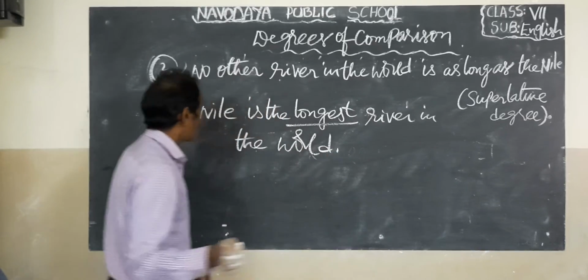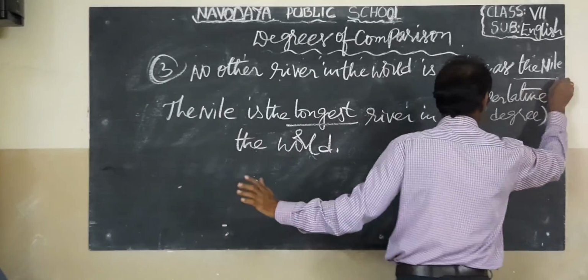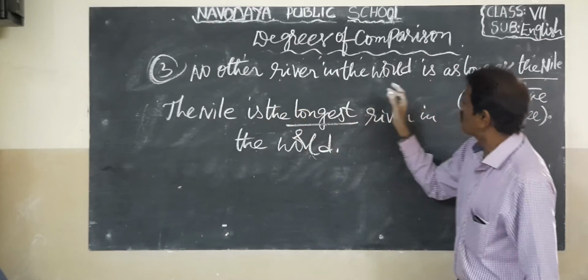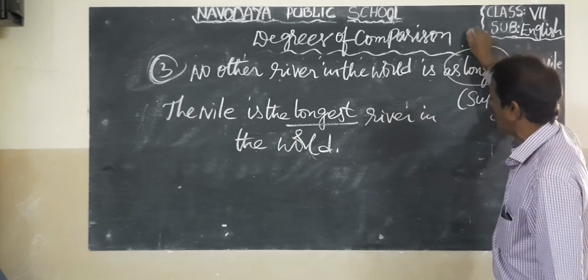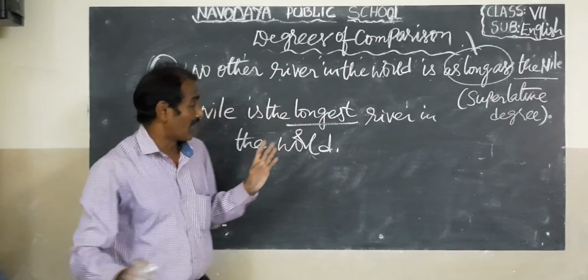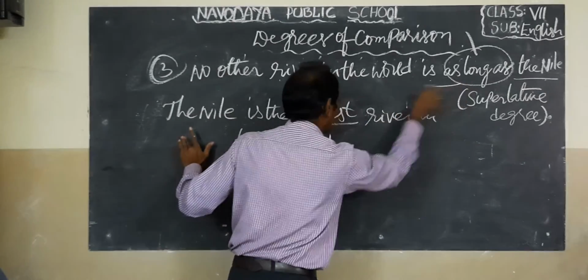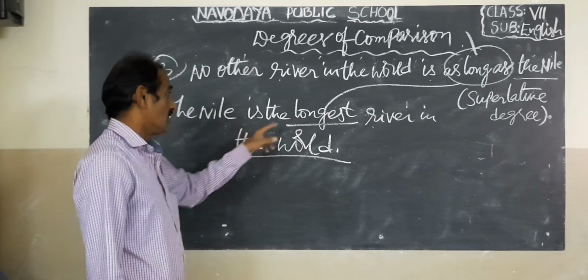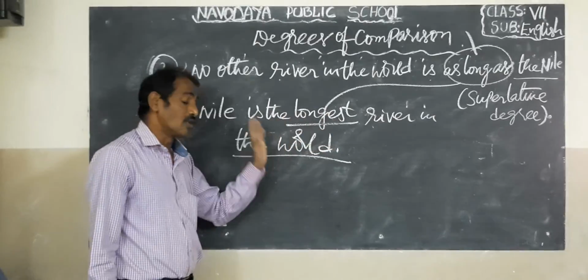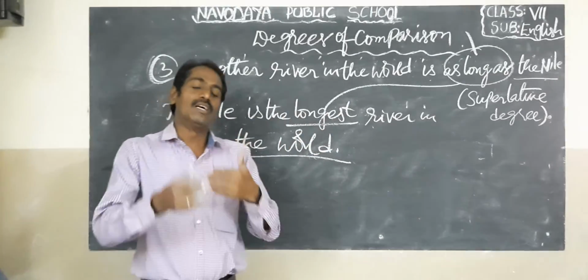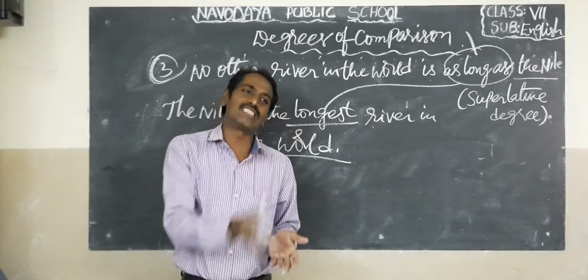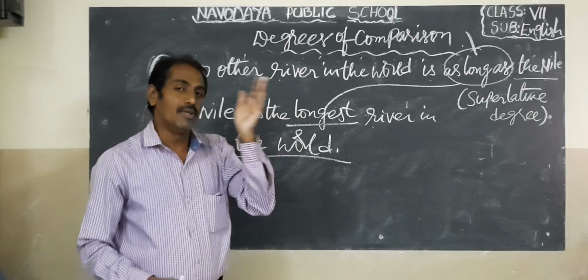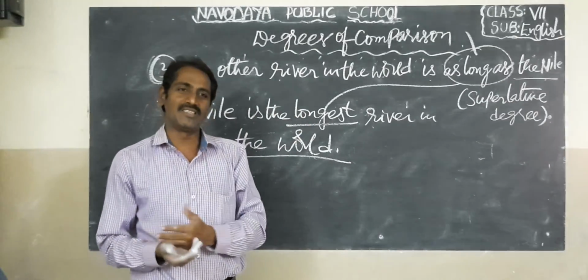The plus adjective plus est is the superlative degree. In this way we interchange degrees of comparison, from superlative to positive to comparative and back to superlative. Okay, children, see you. Thank you.